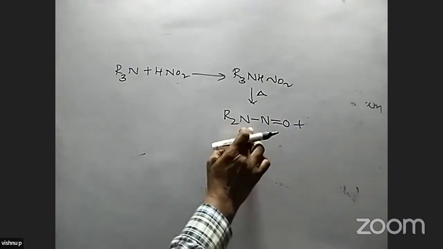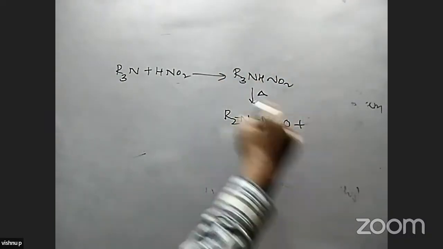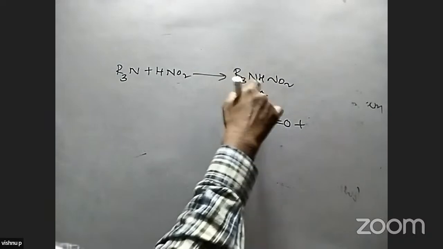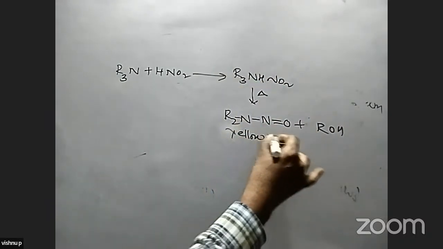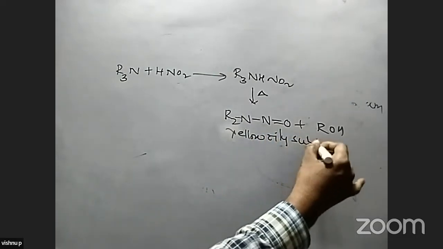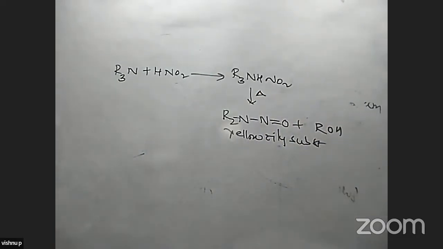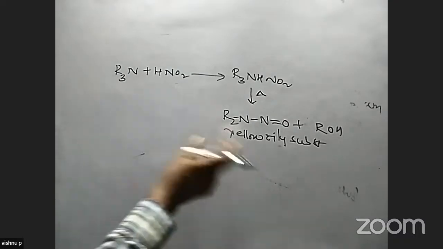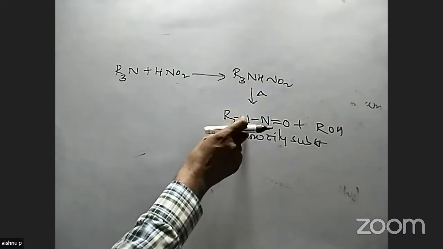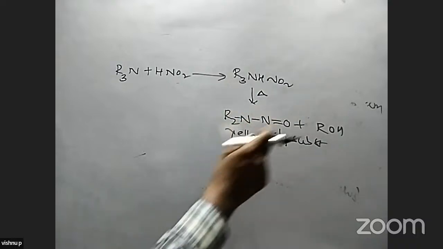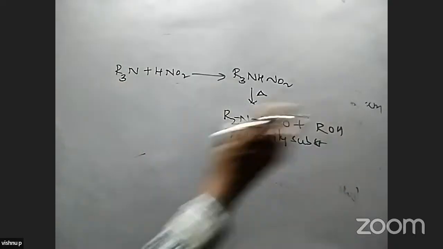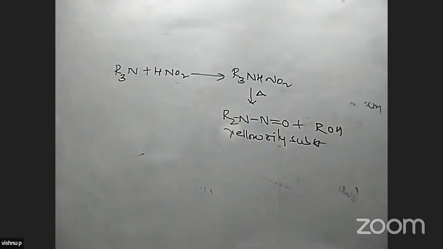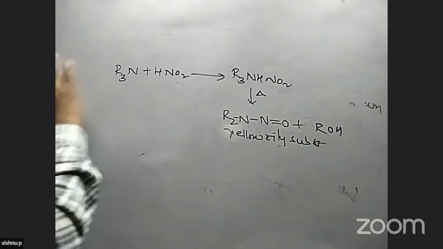Sorry, R2NNO, and one more alkyl group here is present, and it combines with O and H, and we get an alcohol. It is also a yellow oily substance formed in this reaction. So the tertiary amine is converted into a secondary amine, and an R2NNO group is formed here. A yellow oily substance is formed. To use up the tertiary amine, one more compound is also formed in this reaction, that is, alcohol.